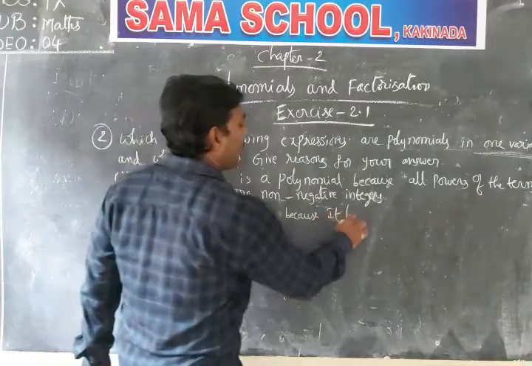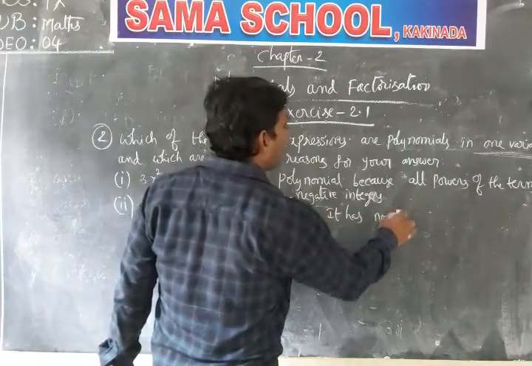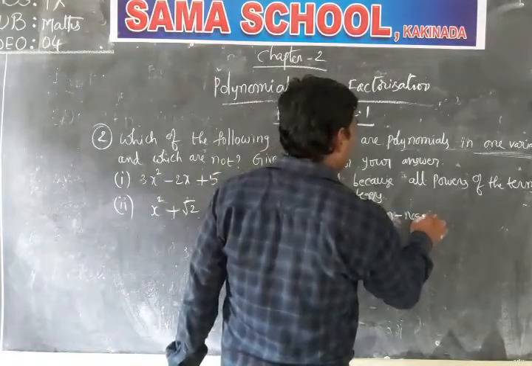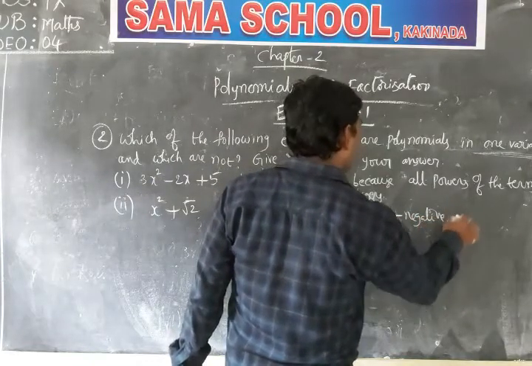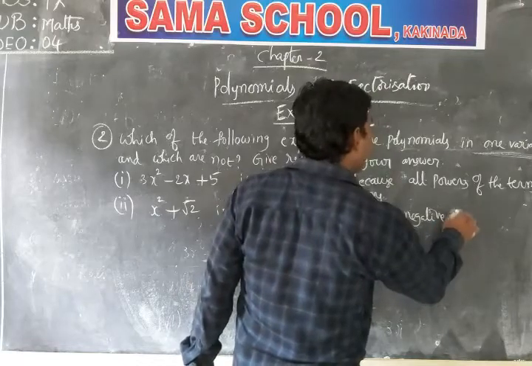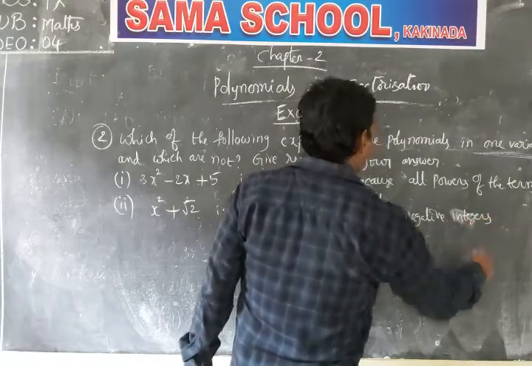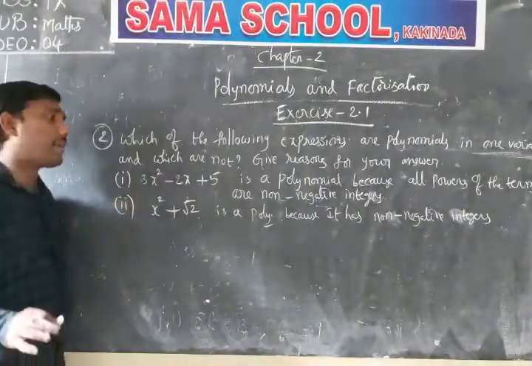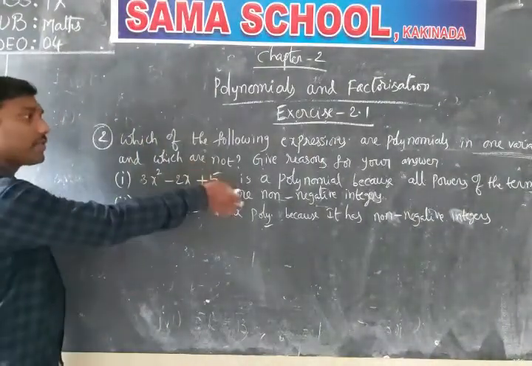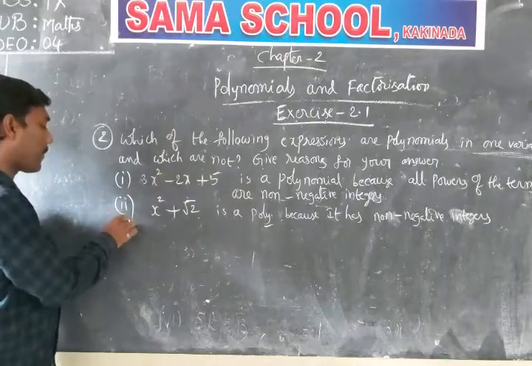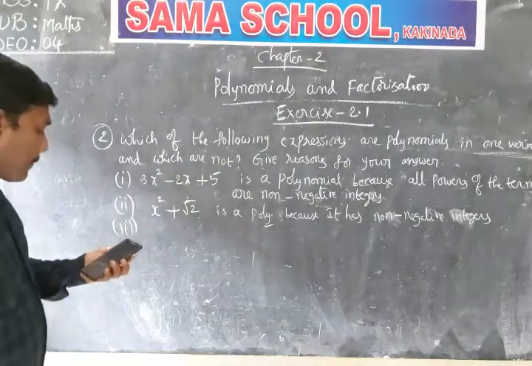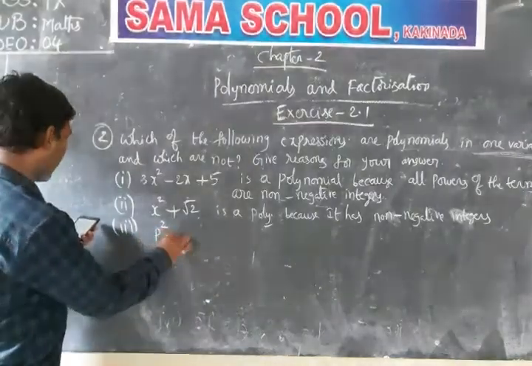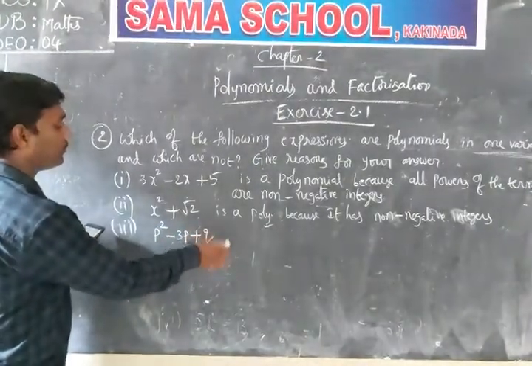Because it has non-negative integer powers. Okay, so just briefly I am writing on the board, but the first one you can write fully. The next question is p square minus 3p plus q.